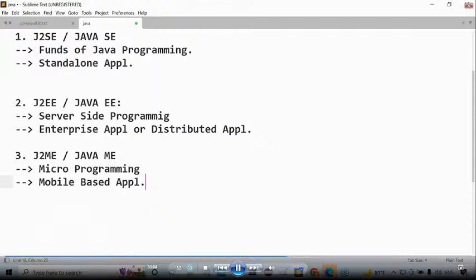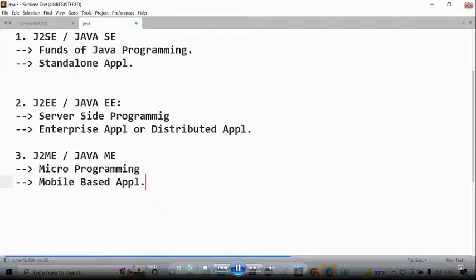Leave it, sir. I want to go for, say, for example, the best example. Why are you thinking too much about all these things? The best example is WhatsApp. I want to send some messages from my account to one of my friend's accounts. Then immediately WhatsApp is the best option. WhatsApp is also a mobile app. That means if you want to do conversation with WhatsApp, we have to install the WhatsApp app in our mobile phone. That installed app in our mobile phone is nothing but a mobile app. Am I right or not?